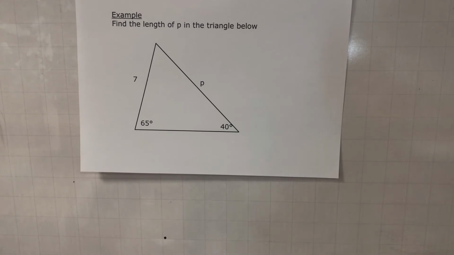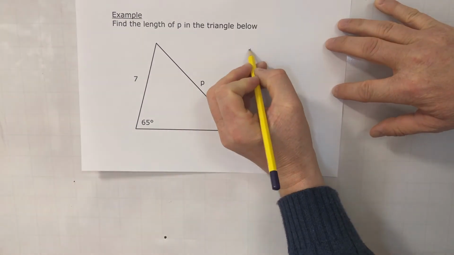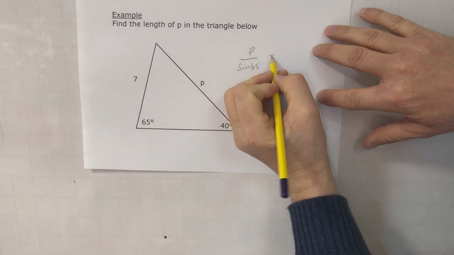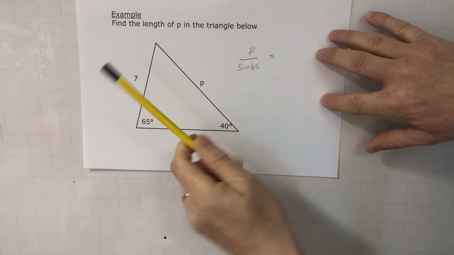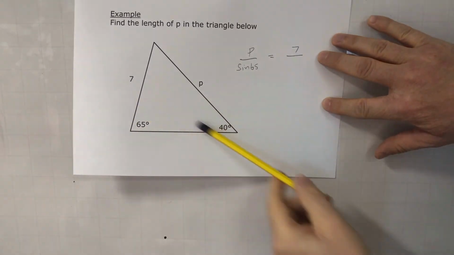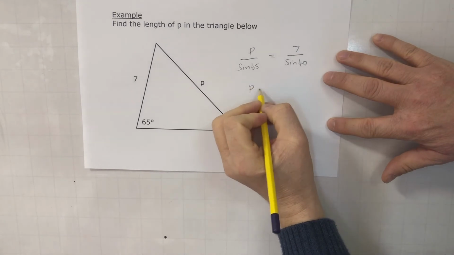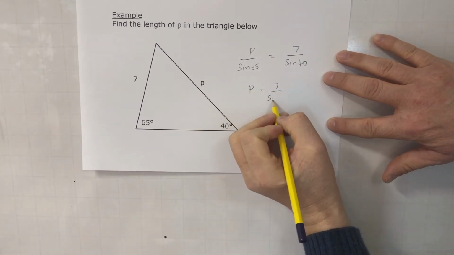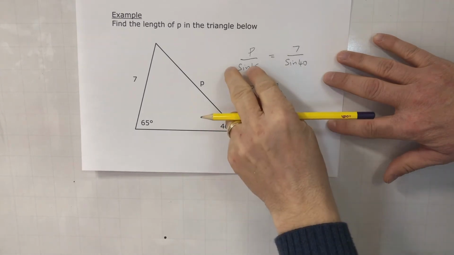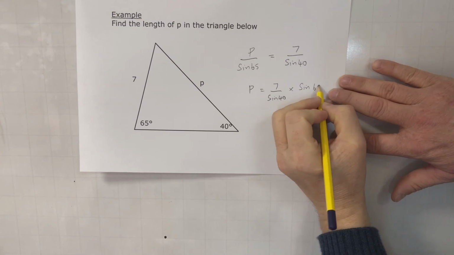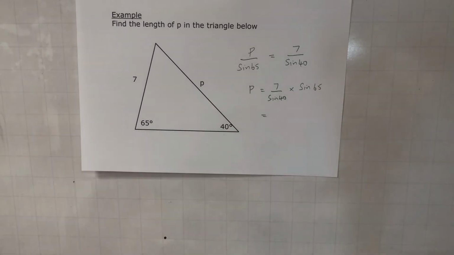So let's put this into practice. To find the value of p using the sine rule, p divided by the sine of 65 should be the same as 7 divided by the sine of 40. So p is equal to the fraction I've just said, and if I take that across the other side, it becomes 7 times sine of 65. All that's required now is for us to put that into the calculator.